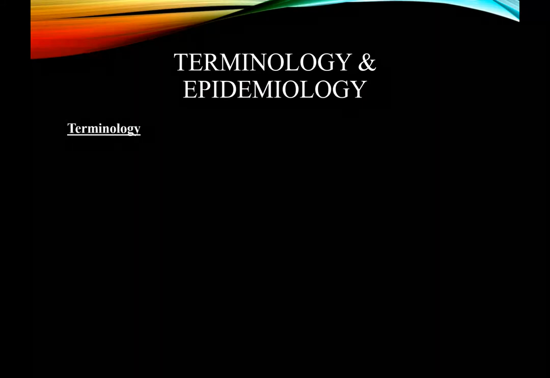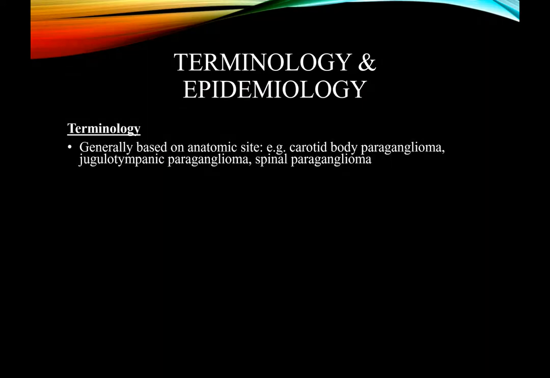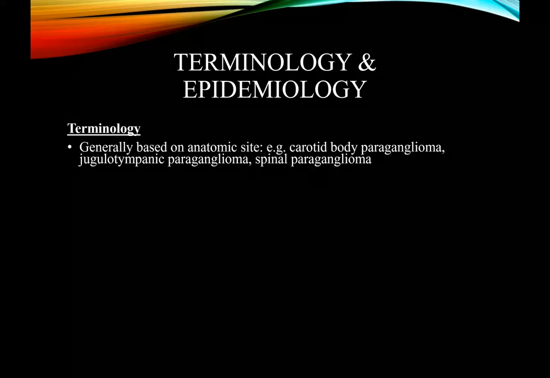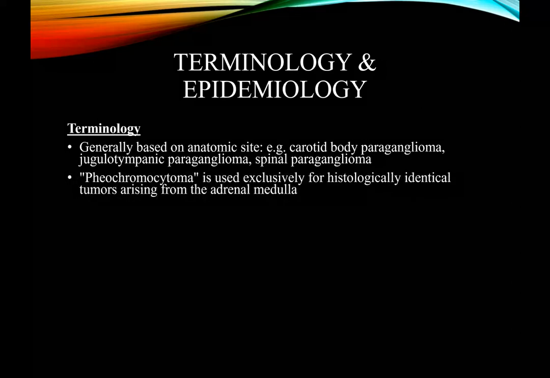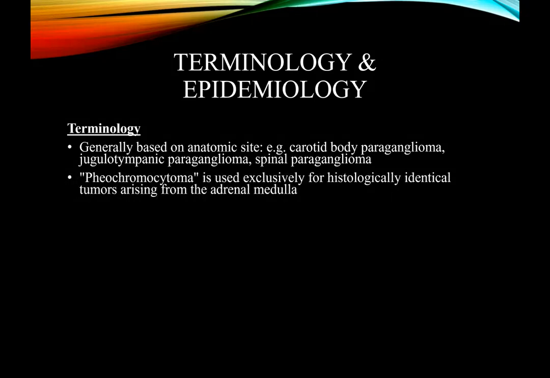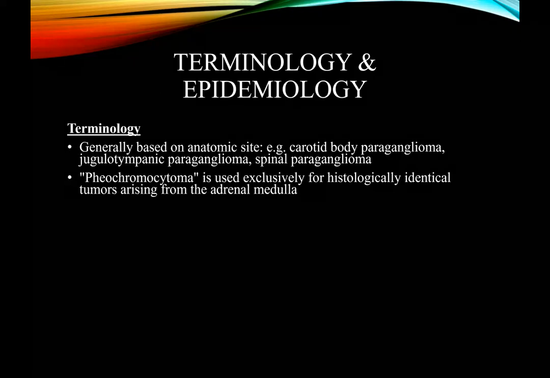So terminology and epidemiology. Terminology, it is generally based on the anatomic site. That is, they will be called either carotid body paraganglioma or a jugulotympanic paraganglioma or a spinal paraganglioma. Pheochromocytoma term is exclusively reserved for a histologically identical tumor that will arise in the adrenal medulla. That is, paraganglioma of adrenal medulla is called pheochromocytoma.